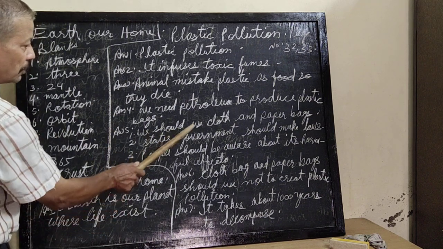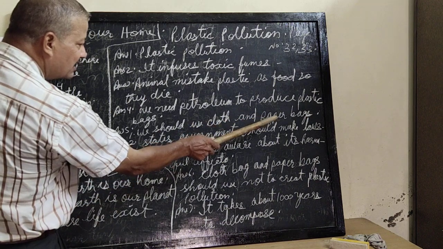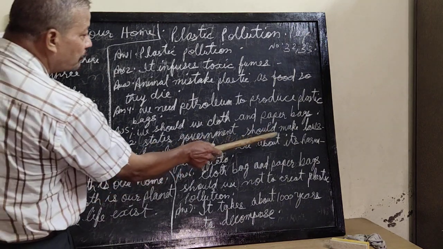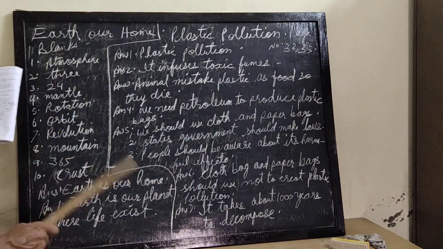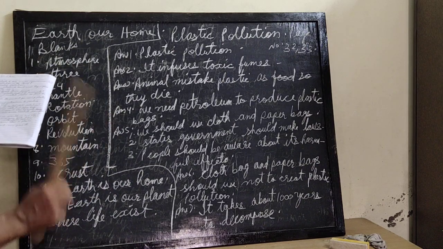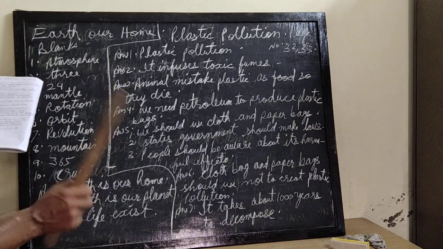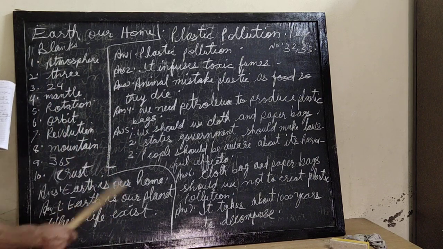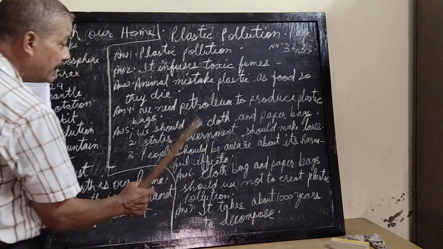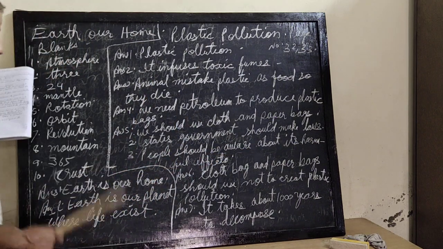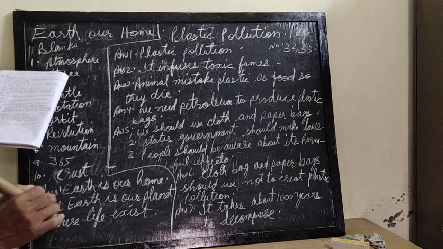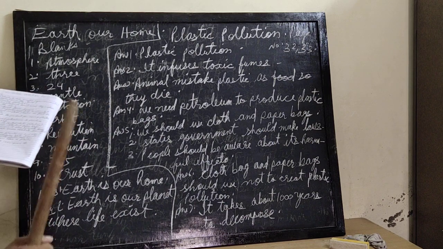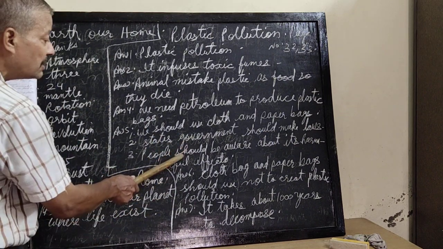The first point is, we should use cloth and paper bags to avoid plastic. Second point, the state government should make laws that no one should use plastic bags for carrying things they purchase from the shop or market. Third point, people should be aware of its harmful effects. As I already told you, we are unable to breathe properly and our lungs can be affected when we burn plastic.